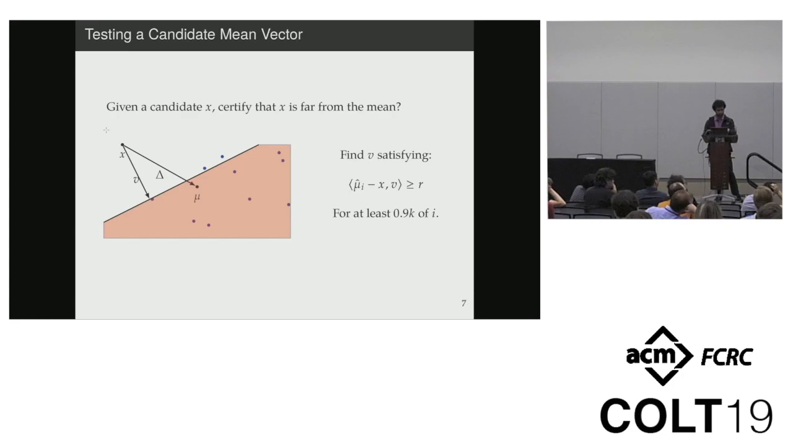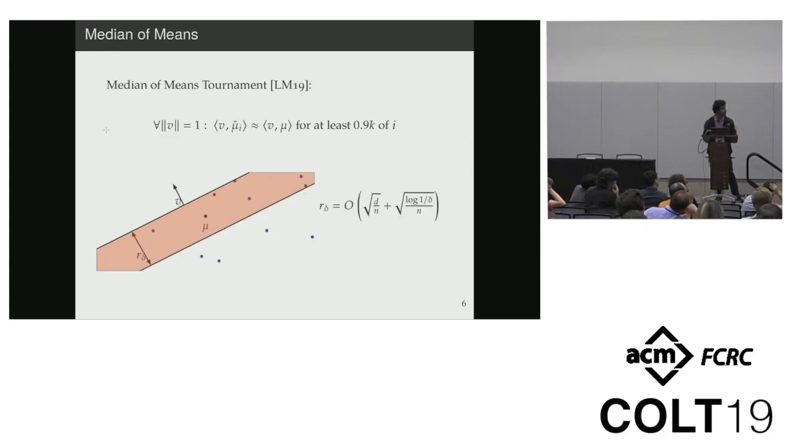So I have a candidate point x here, and it's somewhat far from the true mean mu, and I want to certify that it is in fact far. Let's denote the vector going from x to mu by capital Delta. From the previous geometric characterization, I can certify that x is far from the mean if I can find a direction v so that most of your local bucket estimates are far from x along the direction v. And this is simply a consequence of the characterization of the median of means tournament estimator.